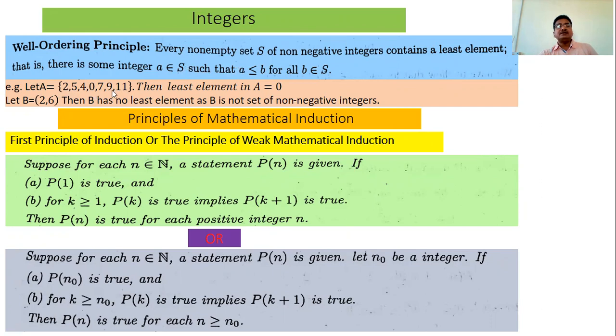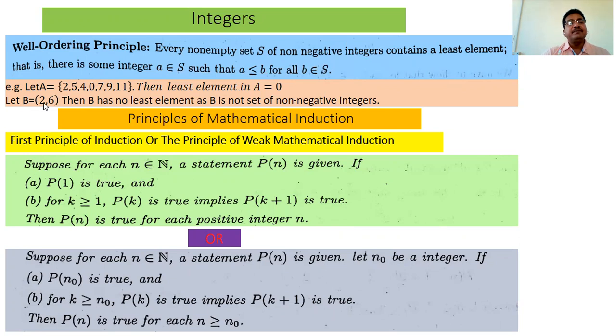Okay, and then what is the least element in this set? The least element in A is 0, because 0 is strictly less than 2, 0 is strictly less than 5, 0 is strictly less than 4, and 0 is equal to 0. That is, 0 is strictly less than 7 and all these elements. So this 0 satisfies the property that 0 is less than or equal to B for all B belonging to S. That is, we have the least element in that set because it is a non-empty subset of the set of natural numbers or whole numbers.